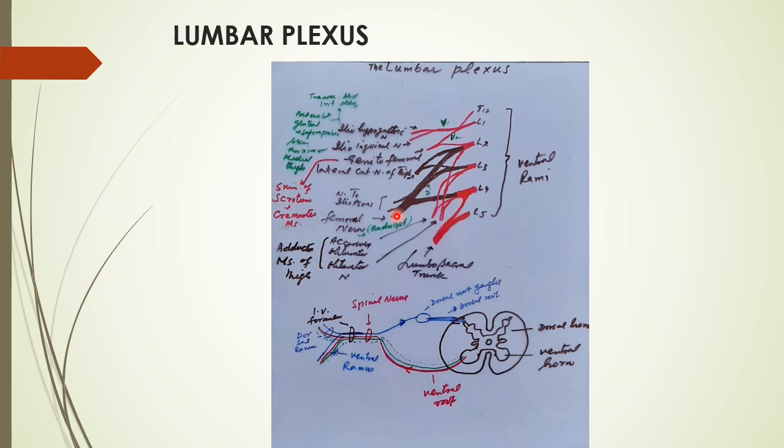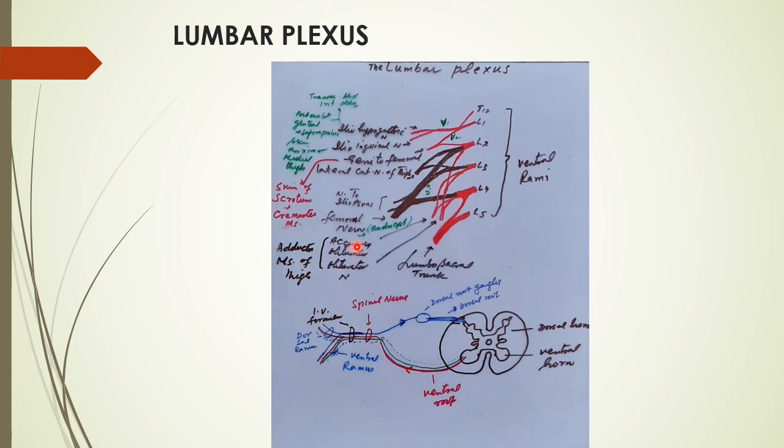The femoral nerve also supplies the front of the thigh, cutaneous supply to the front of the thigh, so sensory fibers. Then the L4 we have talked about joins with one division from L2. This L2 division is forming the obturator nerve, whereas one division from L3 together with L4 forms the accessory obturator nerve.